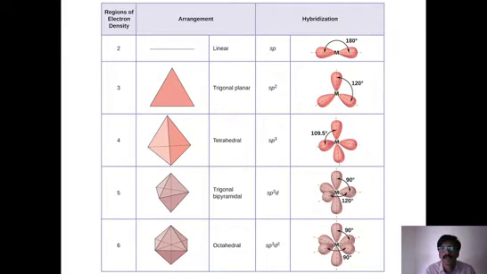This is the central metal ion. Sp hybridization involves one s orbital and one p orbital. After hybridization, these are the hybrid orbitals. On the left side, one sp hybrid orbital, on the right side another sp hybrid orbital. So these are two hybrid orbitals.